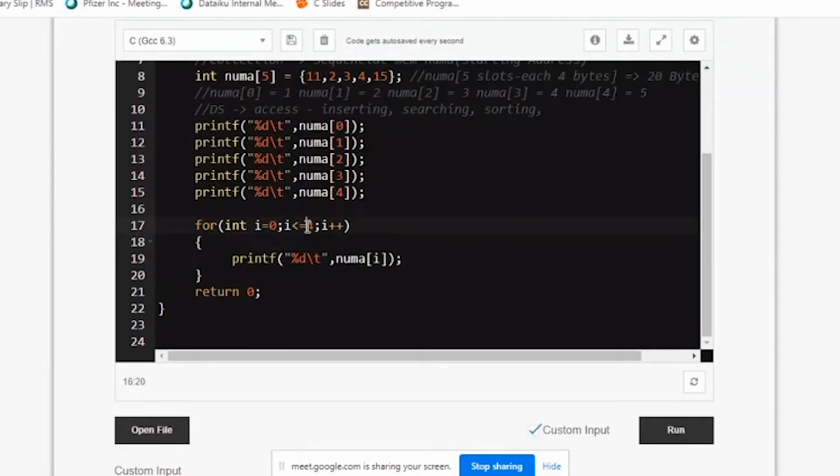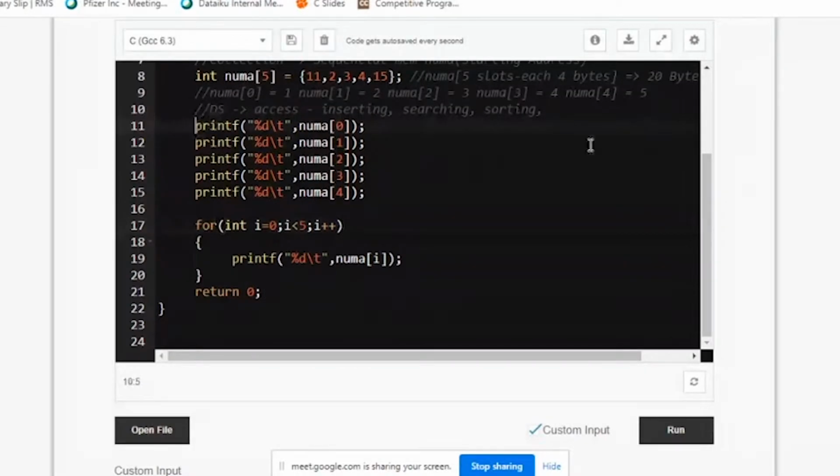I can give less than or equal to 4, or I can also give less than 5. It's one and the same. Usually we give less than 5, we don't use less than or equal to, but it's not wrong if you write less than or equal to also. It's just a relational operator which has to be manipulating the size of it.